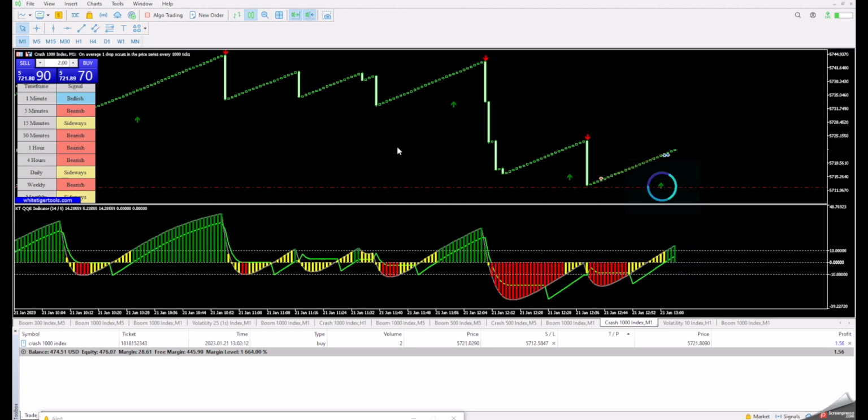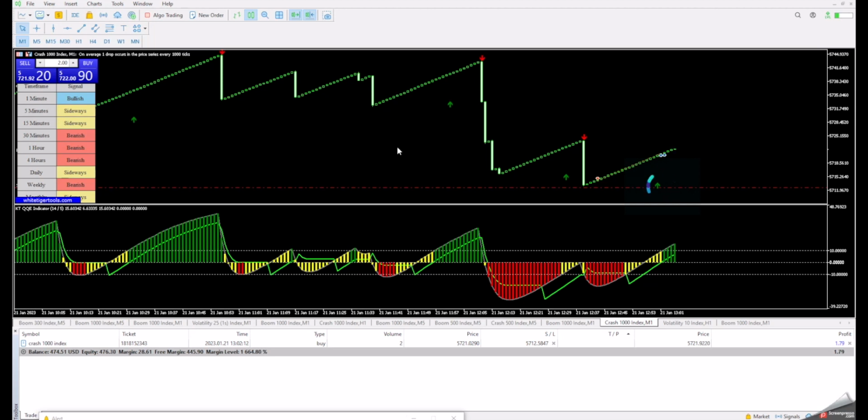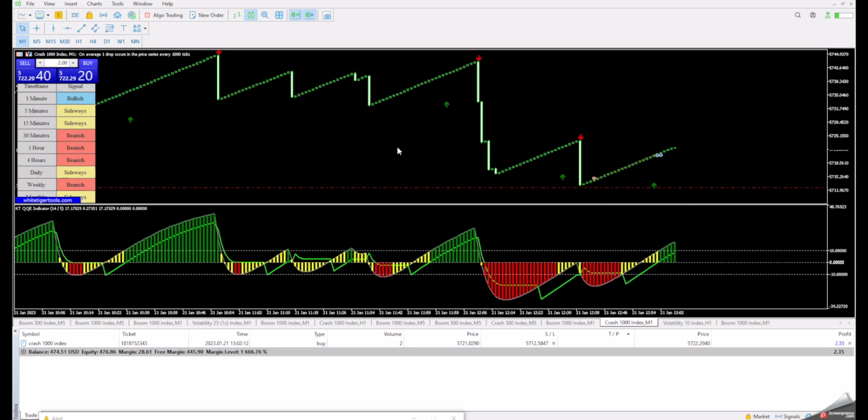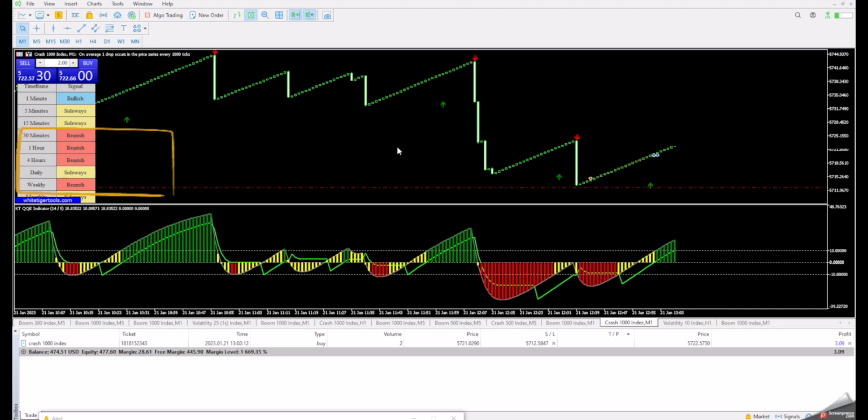On this trade setup, not all conditions are met also. Only the QQE histogram bars are showing an uptrend momentum and the trend on 1 minute time frame is bullish. All other time frames are either on a sideways trend or a bearish trend. That's a sign I should not overstay with my trade.